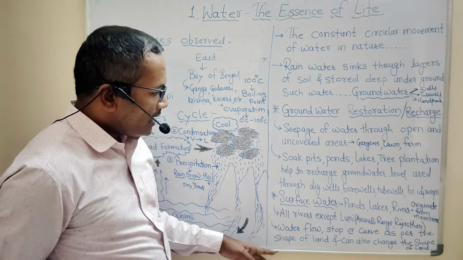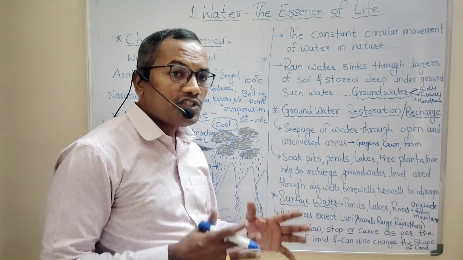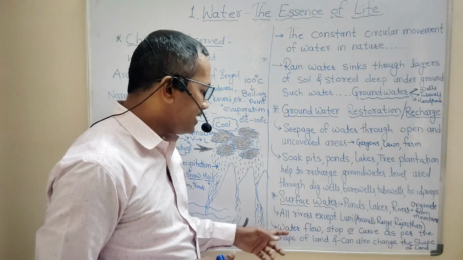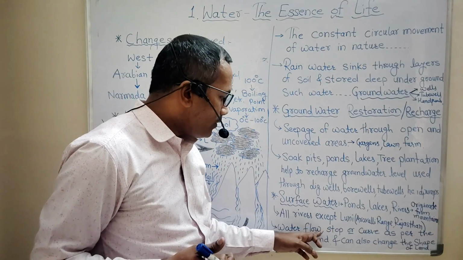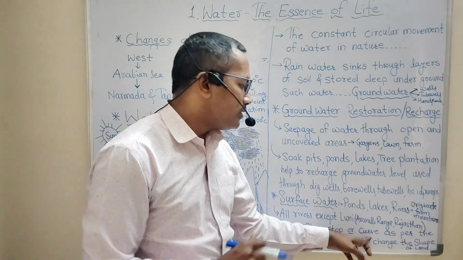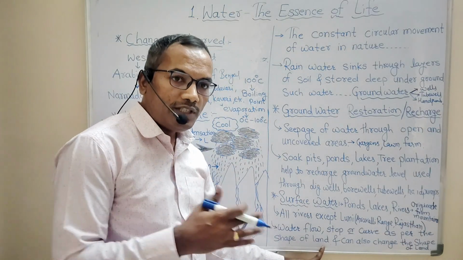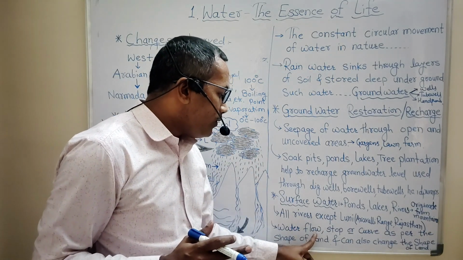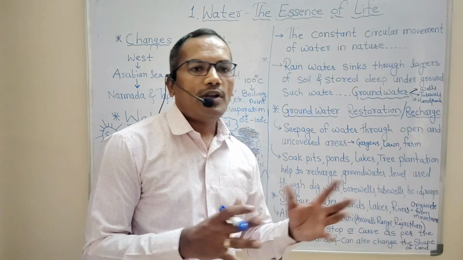And we know that water flows, water stops or water curves, water changes its direction. Sometimes water stops, sometimes water continuously flows. And this flow of water, stoppage of water or changing direction of water depends on the shape of land through which that river passes. And this flow of water can also be responsible for the change in shape of land.